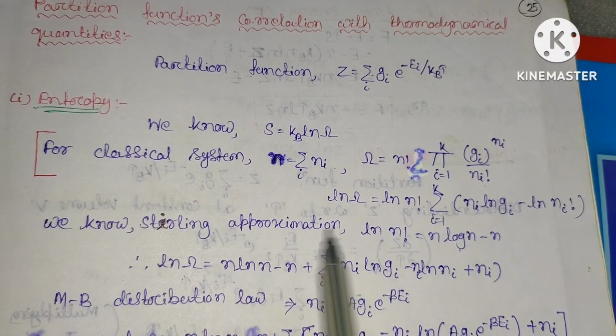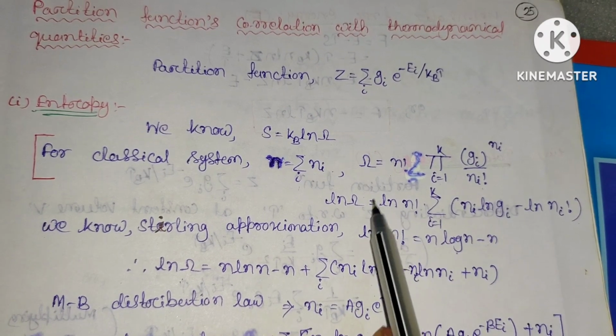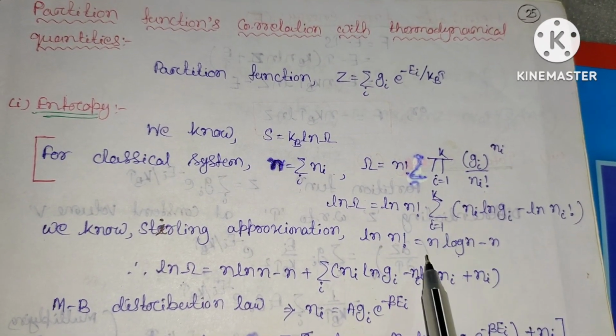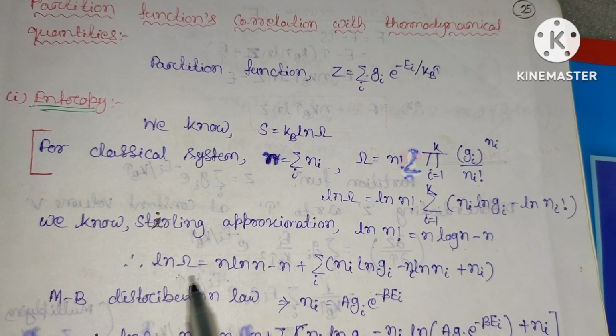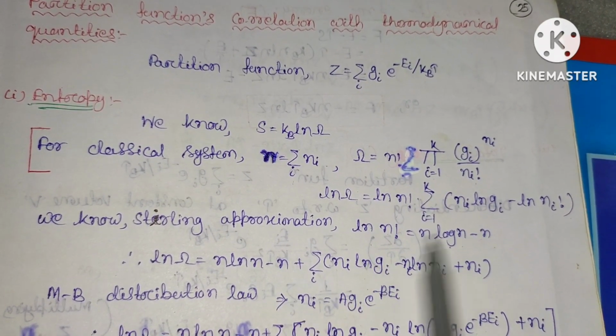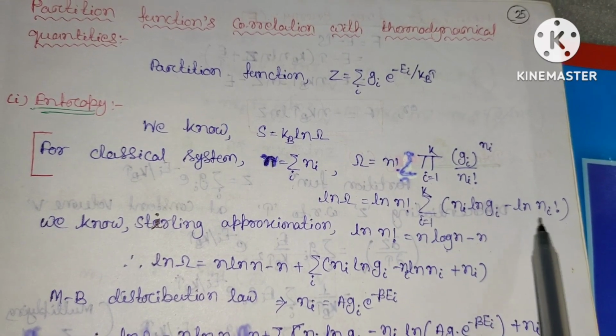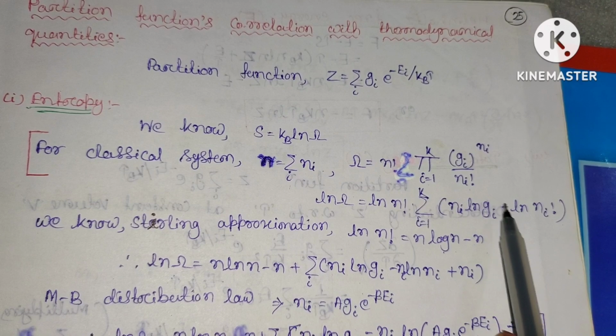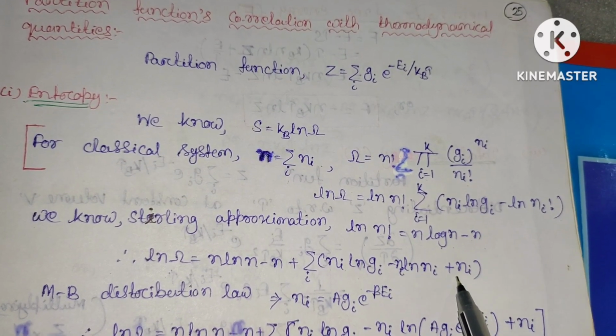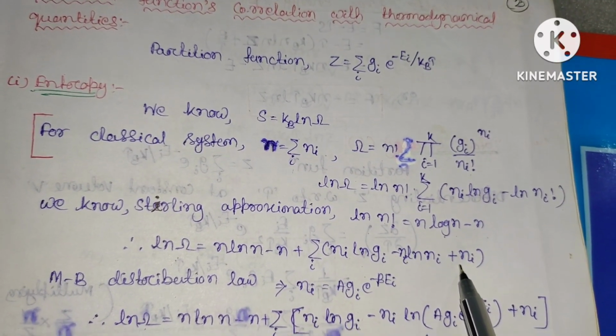So from the Stirling approximation, if we put log N factorial equal to N log N minus N, then ln omega will be equal to N ln N minus N plus Ni ln gi minus, from the Stirling approximation, Ni ln Ni, and this minus becomes plus Ni. Clear?